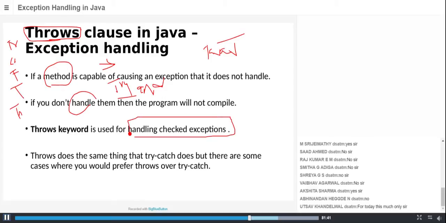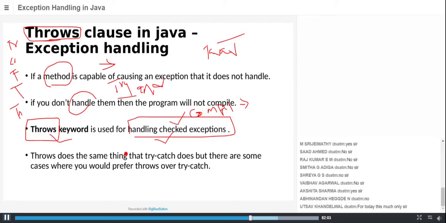I already told you, checked means that during compile time, if any exception arises and you don't handle it, you cannot compile your program at all. If you have a situation like checked exceptions in your program while compiling it, throws helps us to handle those situations.